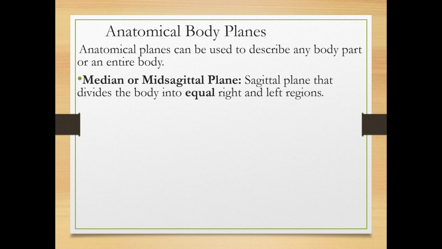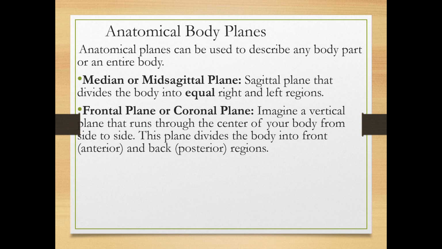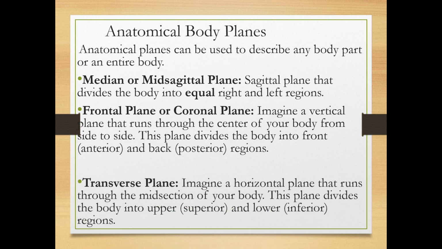So it divides the body. It's just imaginary, to tell the body parts. So here it is the median plane, or mid-sagittal plane, which divides the body into two equal parts, right and left region. Frontal plane or coronal plane, it's also an imaginary vertical plane which runs through the center of your body from side to side. This plane divides the body into front and back, anterior and posterior, side to side.